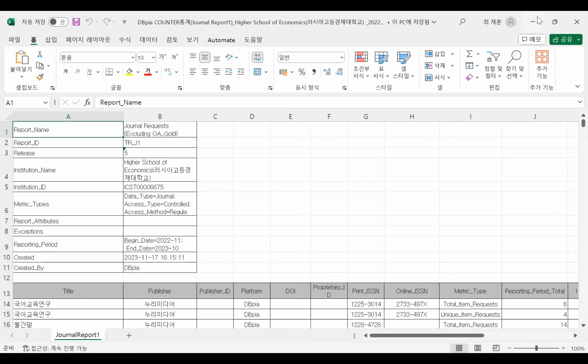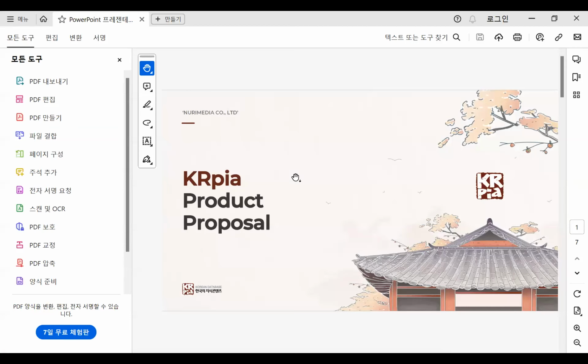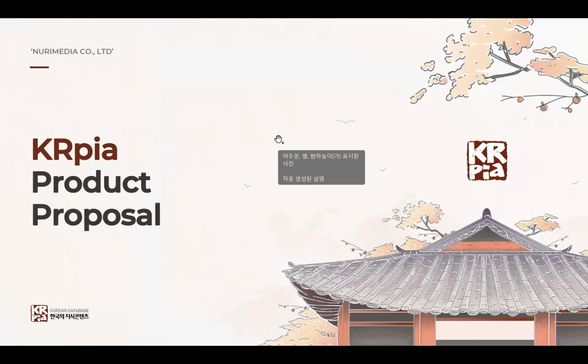I'm gonna change my screen to KRpia. As I said before, KRpia is mostly about humanities and liberal arts content, so I'm gonna just explain it very briefly.